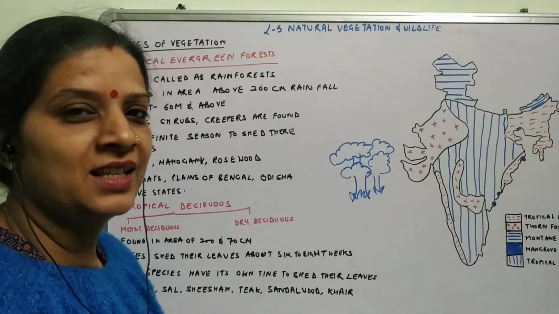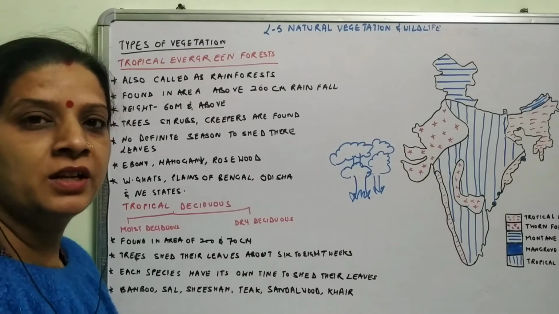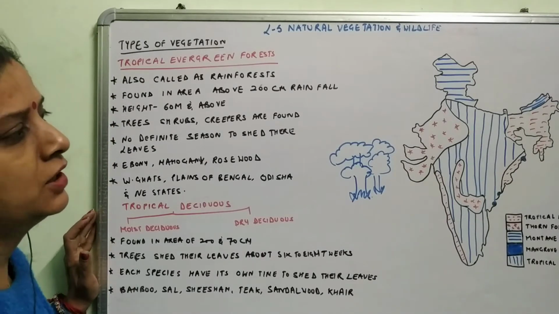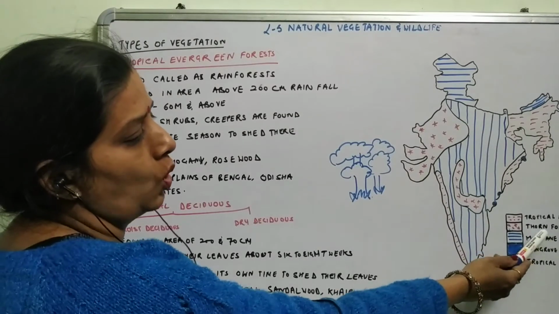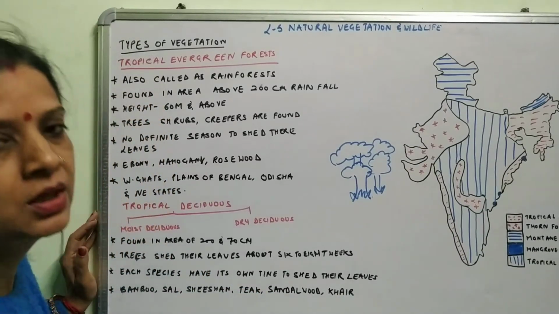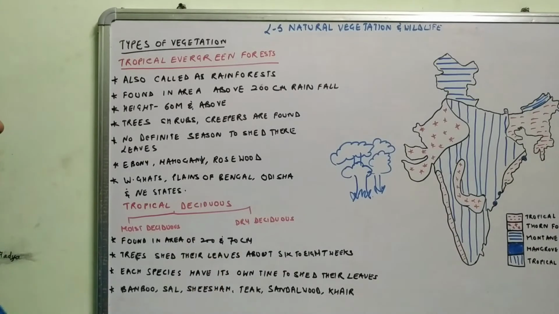Hello children, let's begin with the topic of the types of vegetation from the chapter Natural Vegetation and Wildlife. See, India is divided into various types of vegetation. That is your tropical evergreen, thorn forest, montane forest, mangrove forest and tropical deciduous forest. So let me explain the tropical evergreen forest.